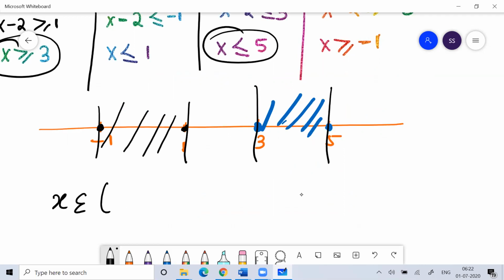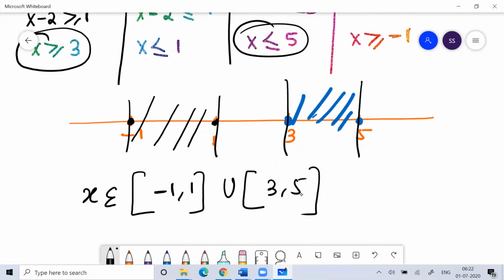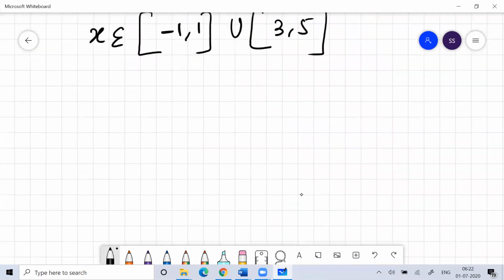The value of x is from close bracket minus 1 to 1, union close bracket 3 comma 5 square bracket. This is your answer. Fine. So if you have any confusion, you can pause the video and watch it for any kind of doubt.